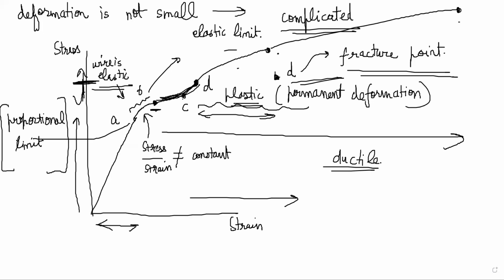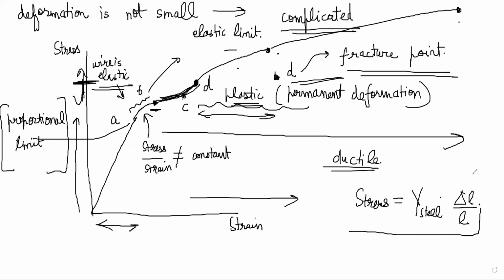However, the magnitude of stress for a given strain is much larger in steel than in rubber. Obviously, which makes sense, right? The stress required to stretch steel, stress times delta L by L, will be much higher than that required for rubber, which we know from physical experience.